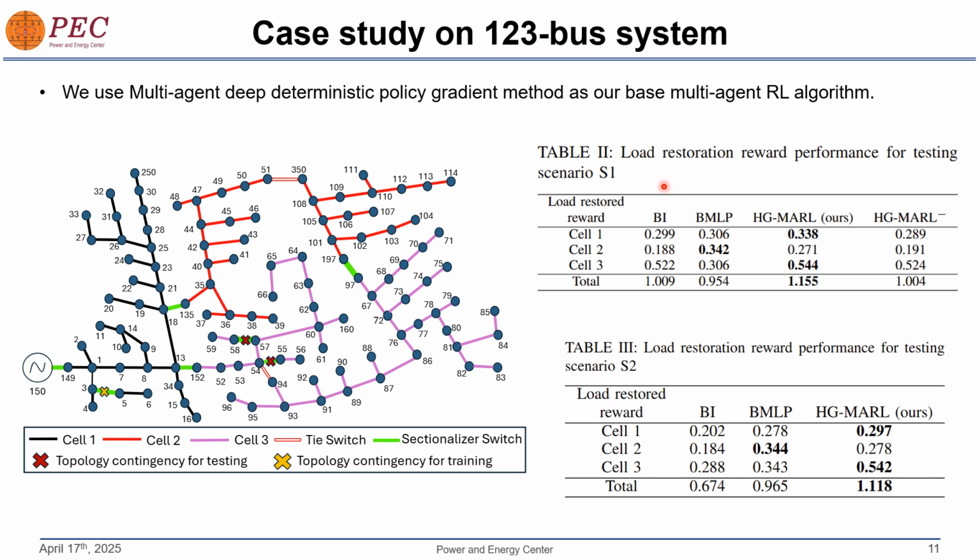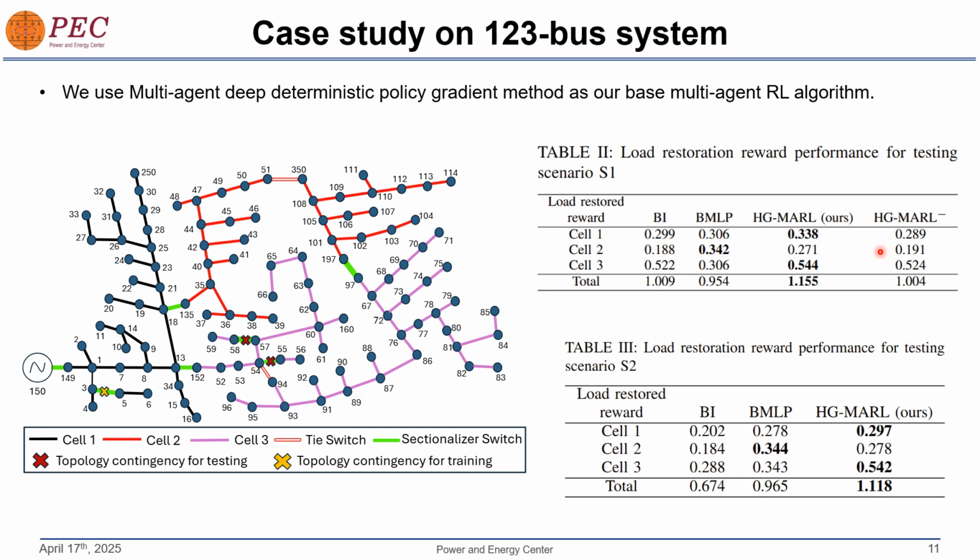As we can see, we compare our HG model method to the basic identical and basic MLP methods, where in basic identical we do not use a graph neural network, and in basic MLP we use a multi-layer perceptron instead of a graphical encoding.